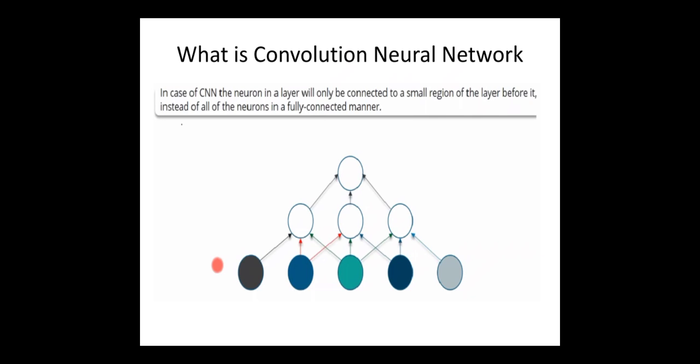But in a convolutional neural network, only one layer is fully connected, that is the output layer. In the output layer there is only one neuron, which is connected to all the neurons in the second layer. So in a convolutional neural network, only the output layer is fully connected. All other layers are not fully connected.